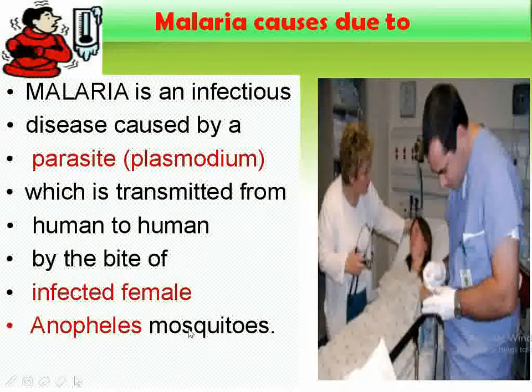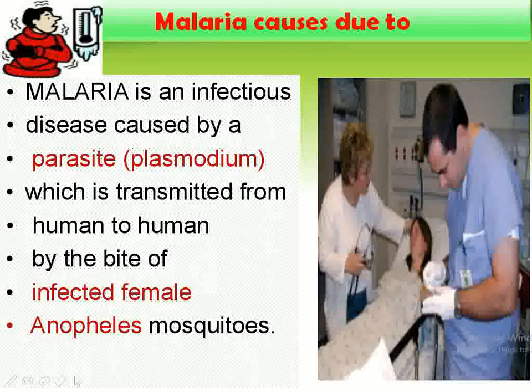This germ lives in the blood of a person suffering from malaria. The disease is transmitted from person to person by the bite of the female Anopheles mosquito, and at that time the person starts suffering from malaria.